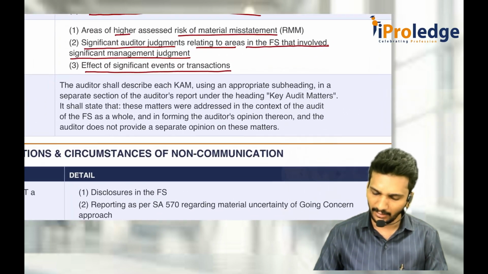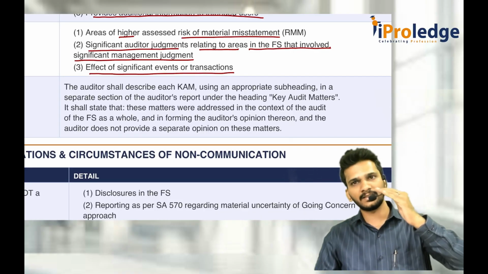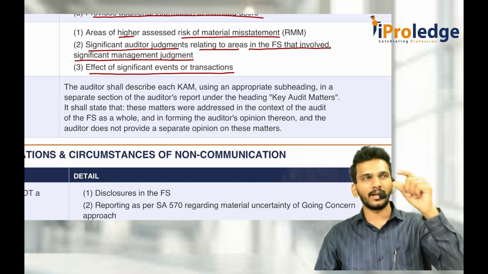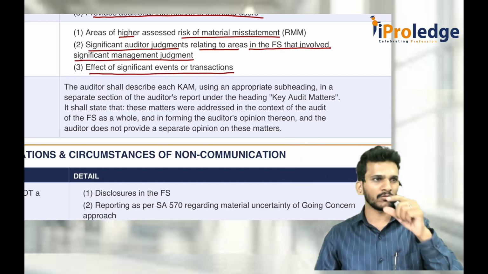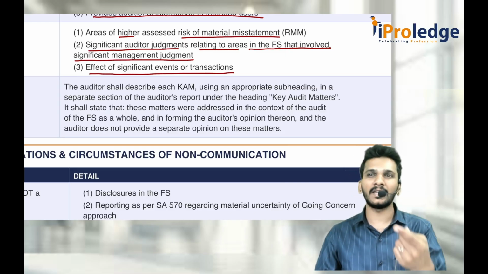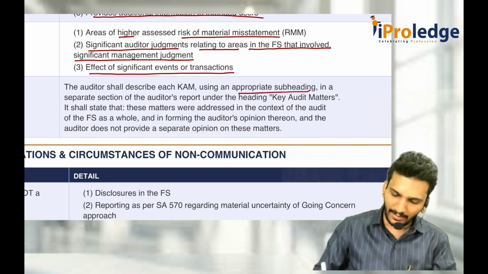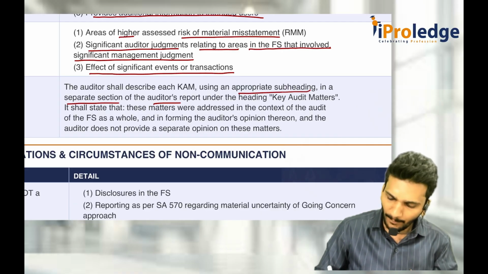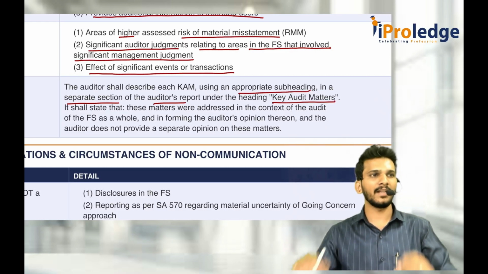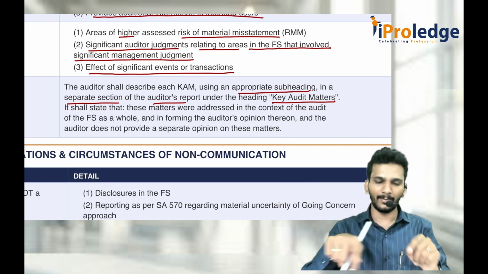How do you communicate the key audit matter? If you look at what we discussed in 700, we told that title, address, opinion, basis for opinion, key audit matter section is separately there. Whenever the auditor wants to communicate a key audit matter, the auditor should use an appropriate subheading in a separate section of the audit report, stating it as key audit matter. What is the main heading? The audit report is the main heading, under which title, address, opinion, everything are subheadings.